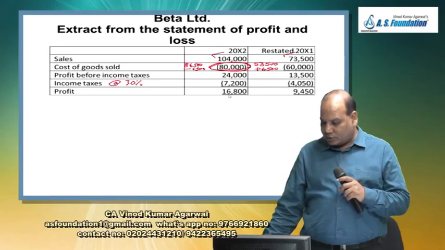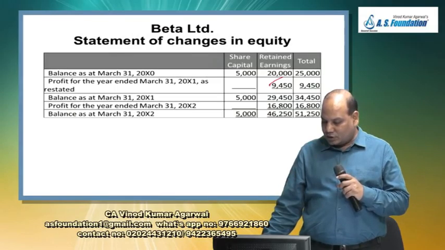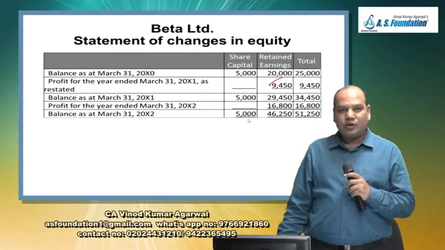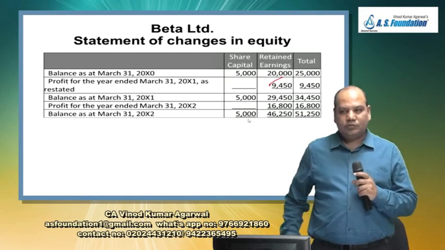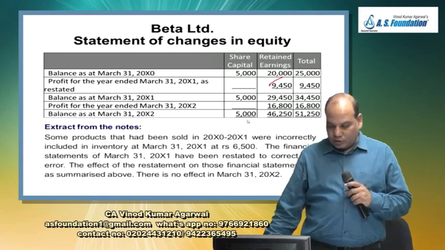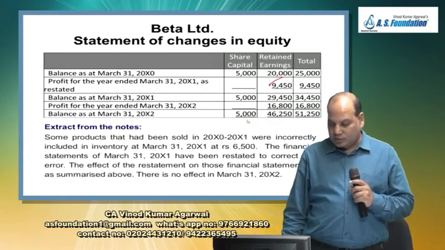What is the current year profit after giving the effect of this correction of error? 16,800. And therefore now the correct balance will be 5,000 share capital and 46,250. And then you have to write a note also. What is the note we are going to write?